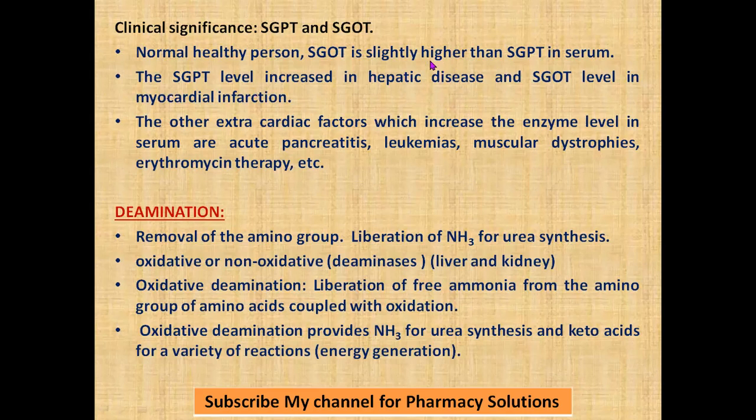In case of hepatic disorder, the SGPT level is increased.